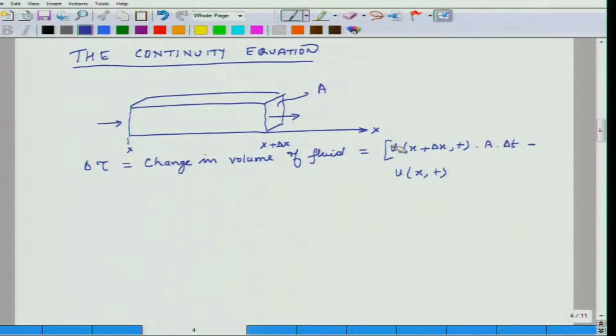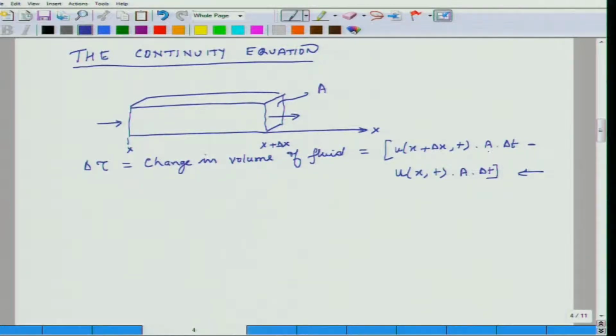Please remember that these are lowercase u's, not capitals, times A times delta t. Okay. So, this is the basic form of the continuity equation.